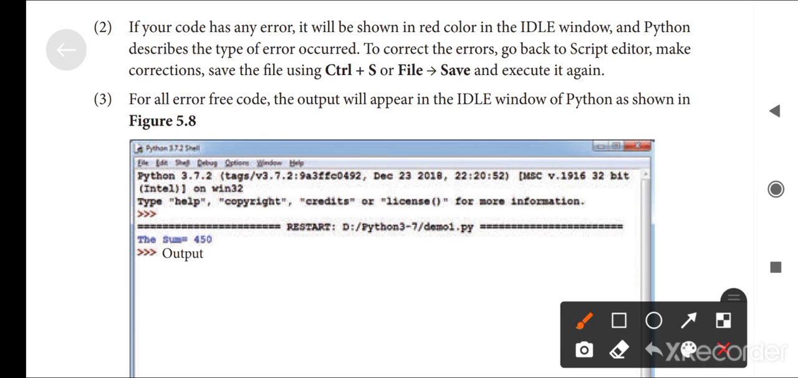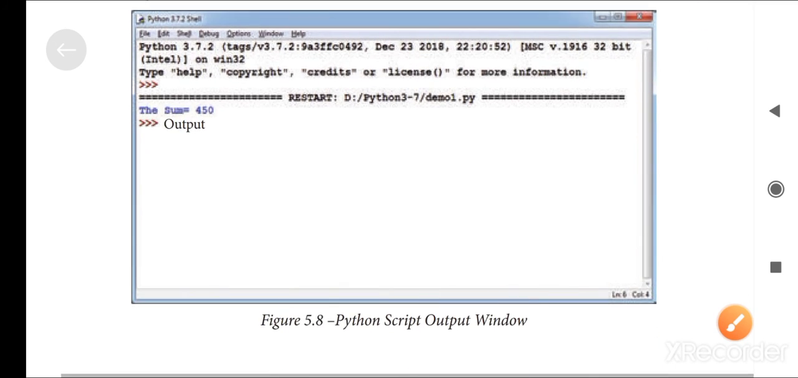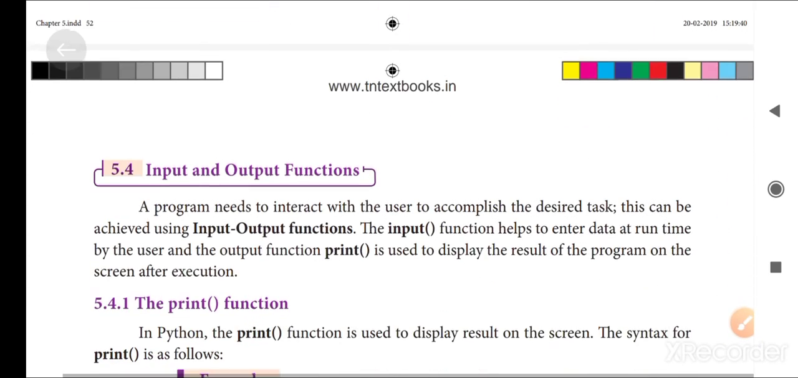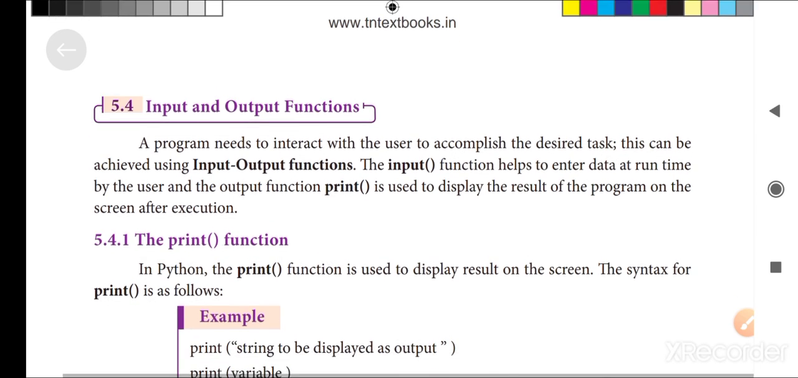Okay, if the file has an error, it will be displayed in the Python window. If your code has any error, it will be shown in red color in the IDLE window, and Python describes the type of error that occurred. Okay, it is very user convenient. It teaches us which line has the error. So the final output should appear. Okay, these are the steps to create a Python file.